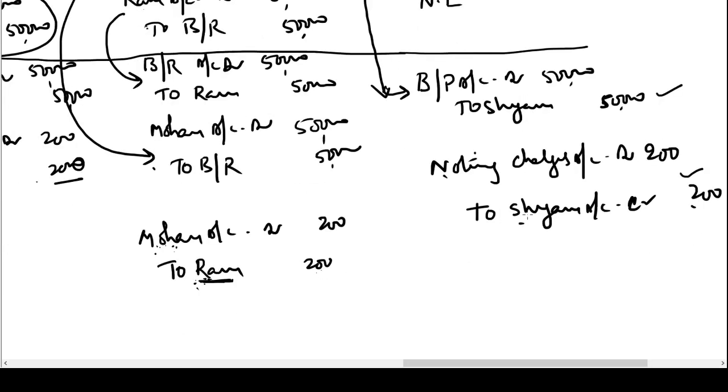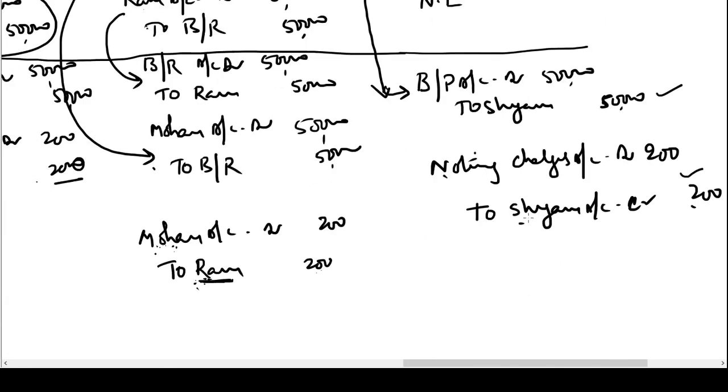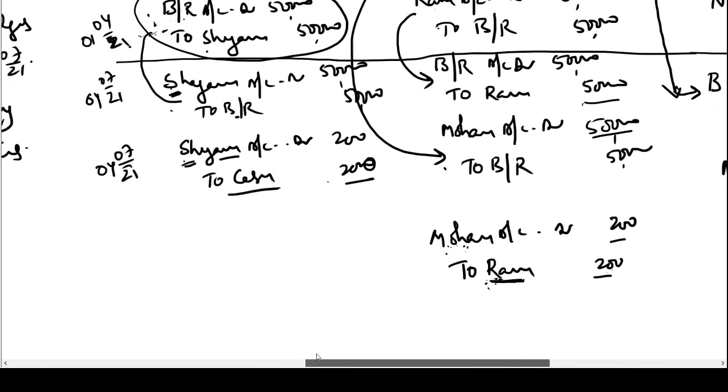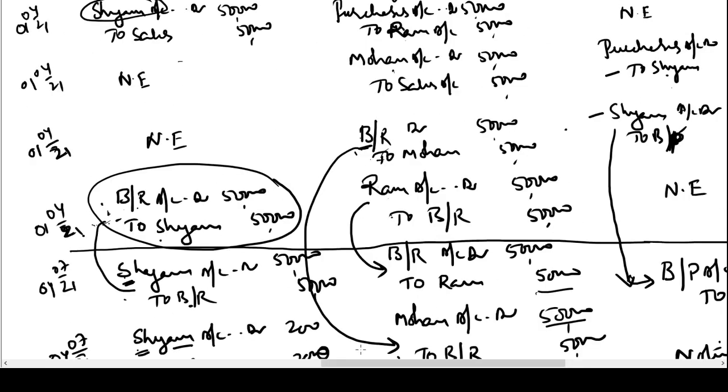Similarly, in the books of Shyam, Ram would appear as a creditor for 50,200, and Mohan will appear as a debtor for 50,200. If you prepare the ledger accounts of the parties, you will observe that the positions have been restated to their earlier positions.